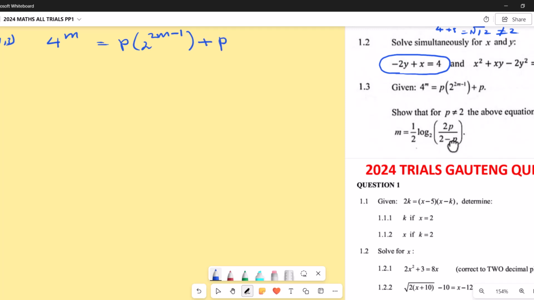Now if you check what we need, we don't have a 4 in our solution, so better write this as 2 squared.